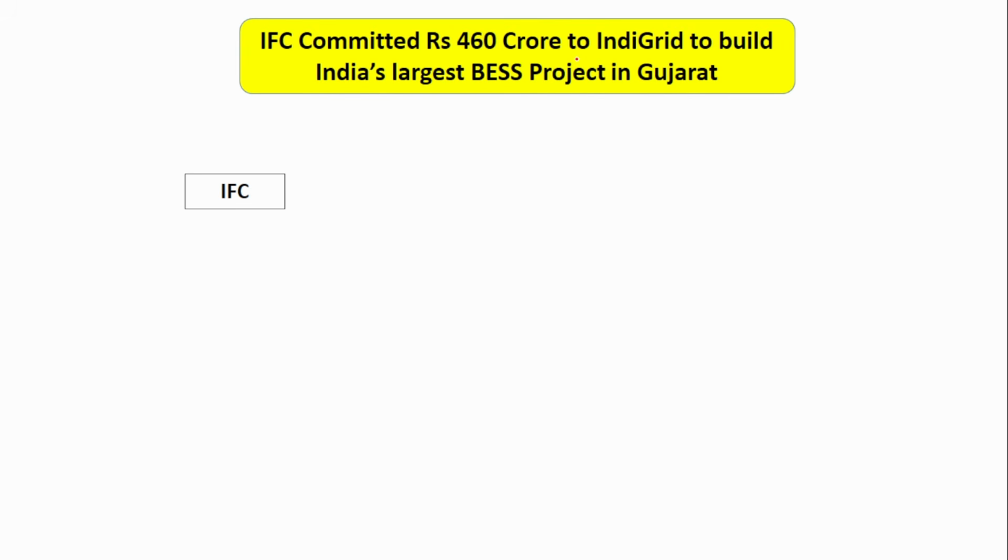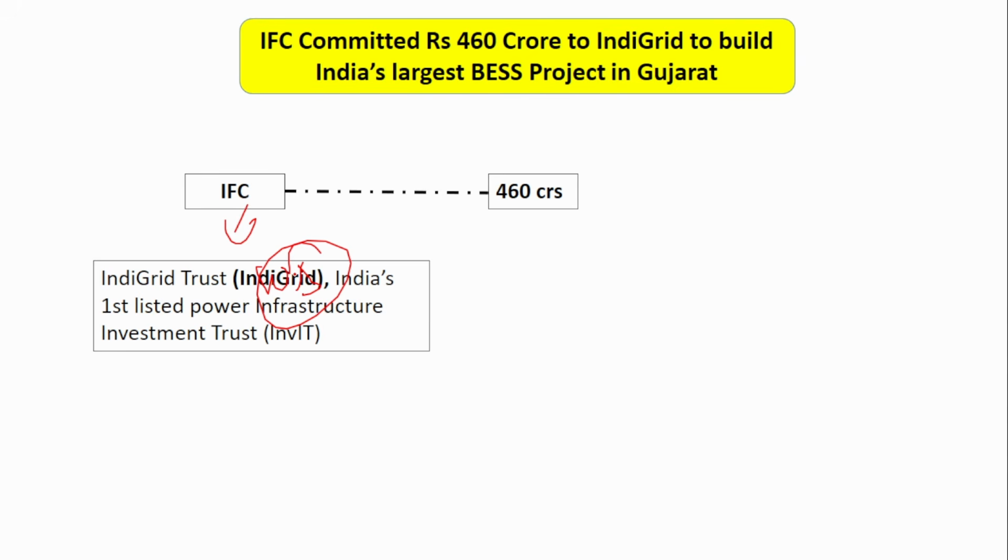Next is IFC, International Finance Corporation, one of the arms of the World Bank. It has committed to invest 460 crores in the IndiGrid Trust. IndiGrid is India's first listed power infrastructure investment trust, InvIT. Okay, remember this, first listed power infrastructure investment trust, IndiGrid. In that, IFC will invest 460 crores.